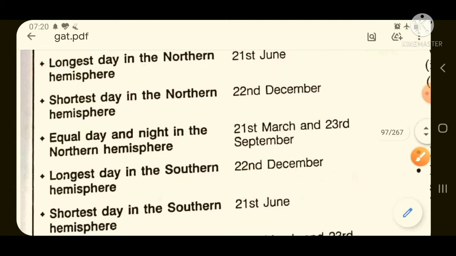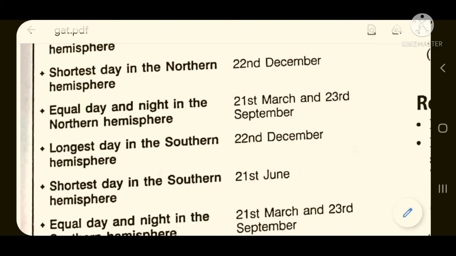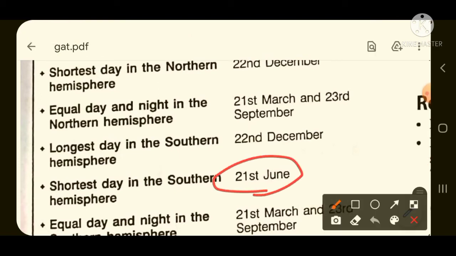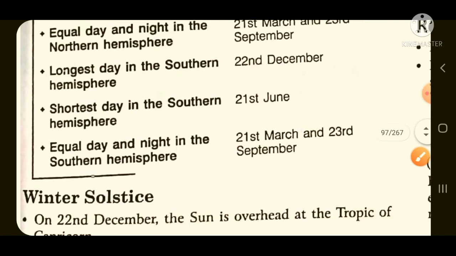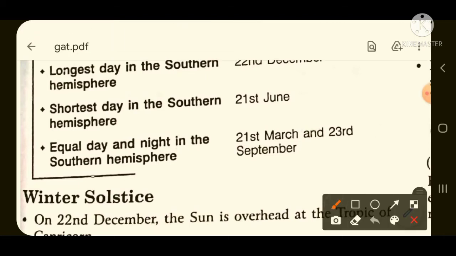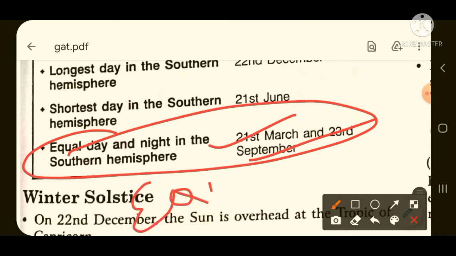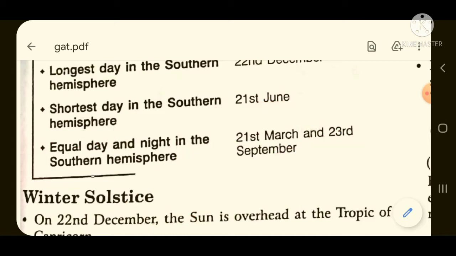And the shortest day in the Southern Hemisphere is 21st of June, because 21st of June is the longest day in the Northern Hemisphere, so the same date will be the shortest day in the Southern Hemisphere. Next point is equal day and night in the Southern Hemisphere, 21st March and 23rd September. This occurs due to the equinox. What is equinox? Equinox means equal day and equal night, because the sun is vertically overhead at the equator.